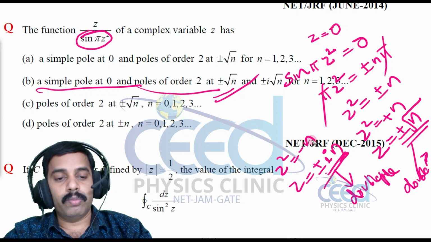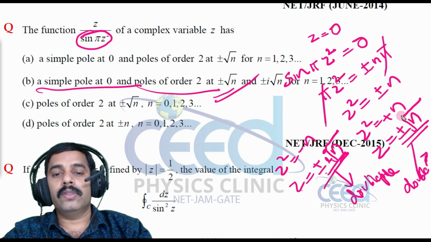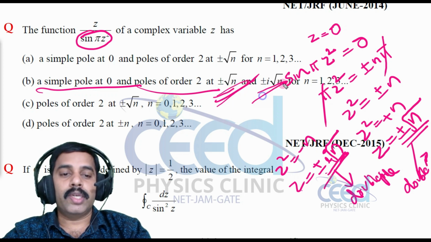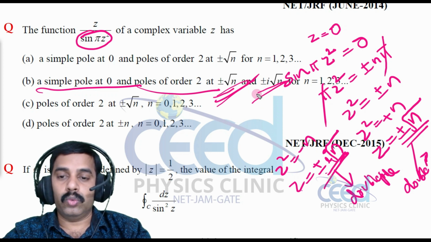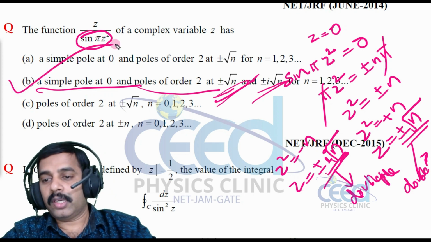Z square is equal to minus n means z is equal to plus or minus i root n, right? So we have to take the square root in order to find z. So at plus or minus root n and at plus or minus i root n, all are poles of order 2, right? So option B is correct, right?